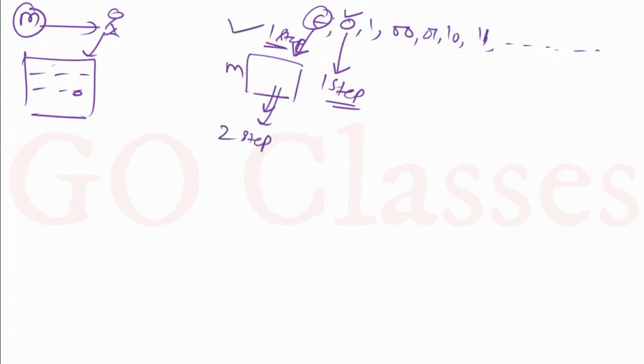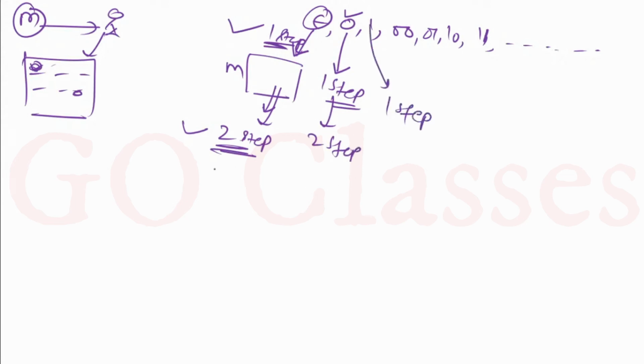See, this epsilon I have already run for one step. I will run it for 2 more steps. Now, if this epsilon is accepted, then I will put a tick mark. But if in these 3 steps, 1 and 2, total 3 steps, this is not accepted, then I will go to 0 and run it for 2 steps, and I will go to 1 and run it for 1 step.